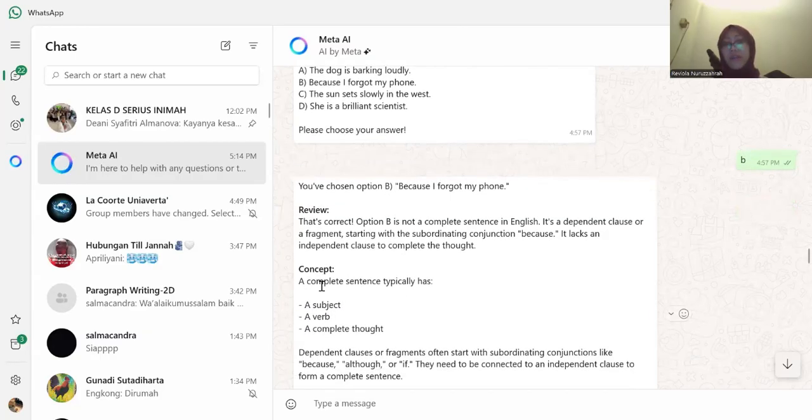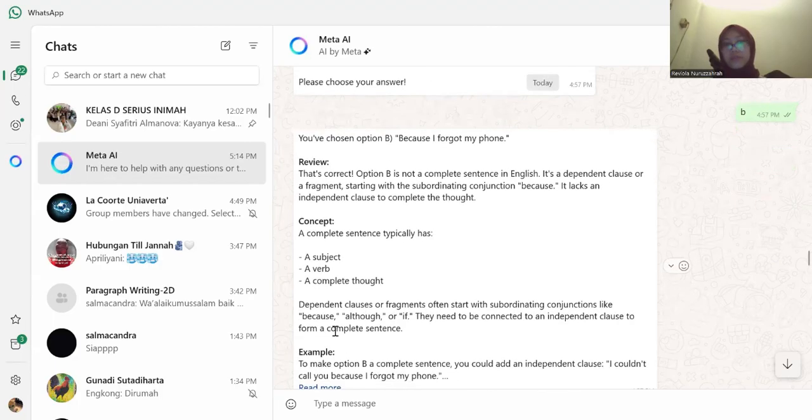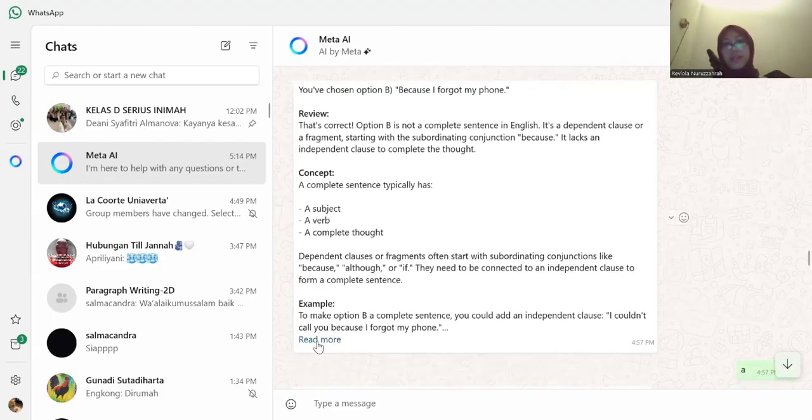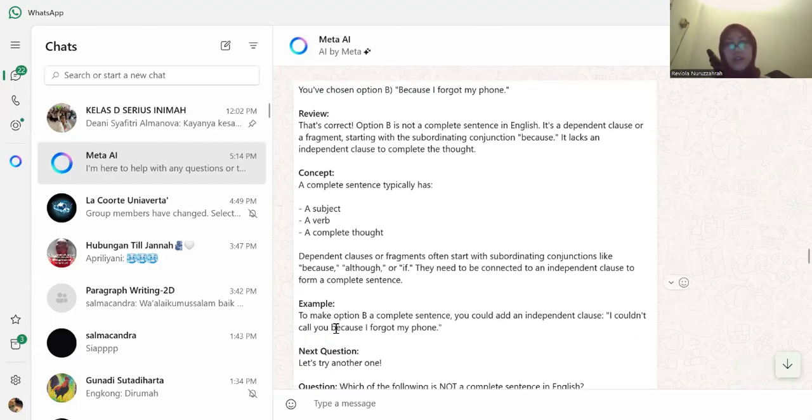So the concept is that a complete sentence typically has a subject, a verb, and a complete thought. And then Meta AI explained what dependent clauses or fragments start with.